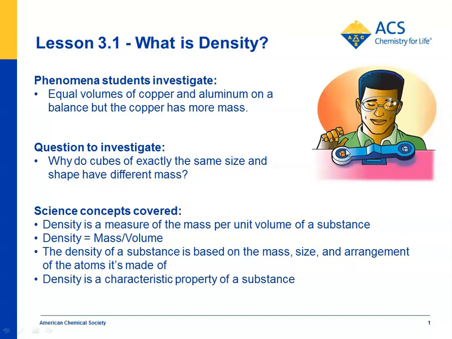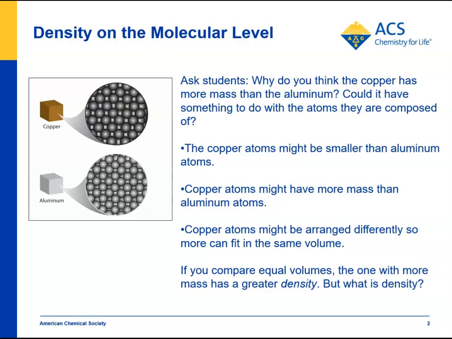And if the copper is more dense, it must have something to do with the mass of the copper atoms, or their arrangement, or their size. And we'll eventually try to get to the idea of density, and that density is a characteristic property of a substance. So let's see. When you begin to analyze why it is that copper is more dense than aluminum, you can try to get kids to think about the atoms themselves.